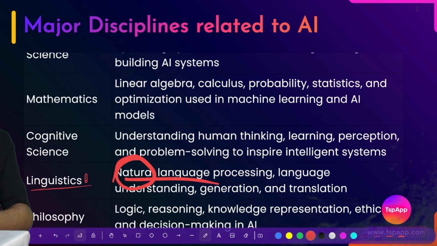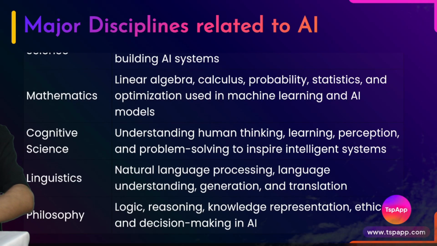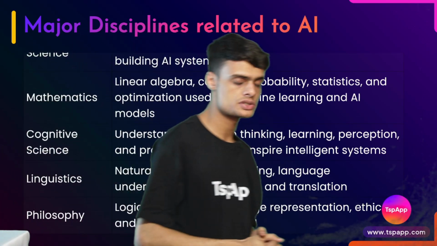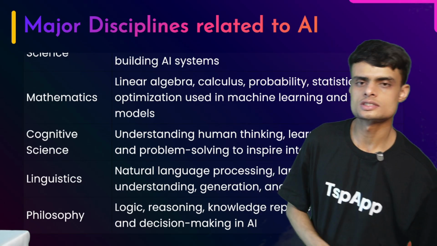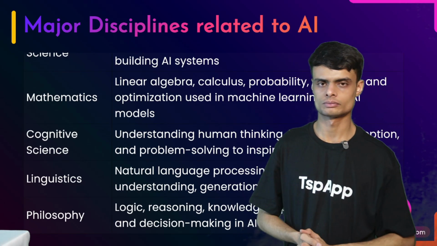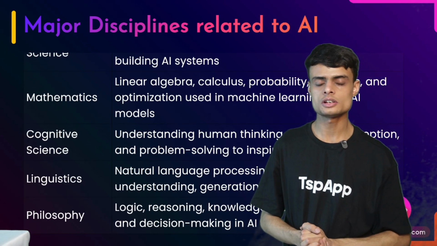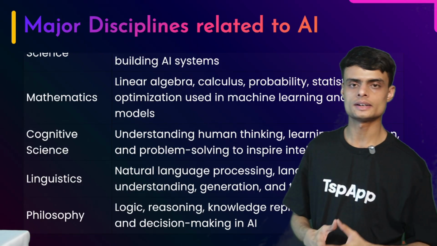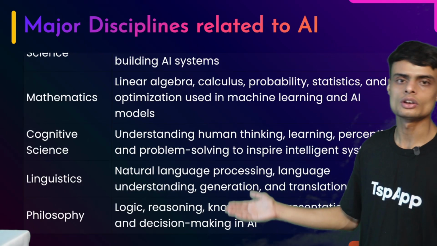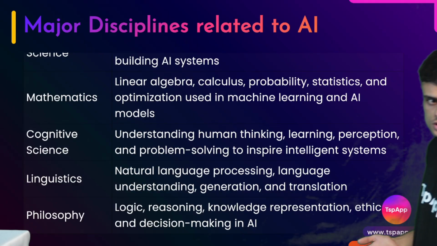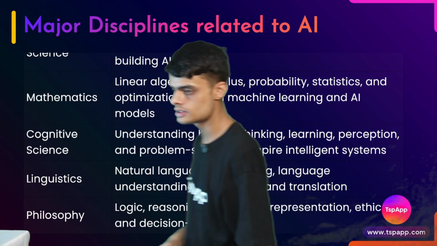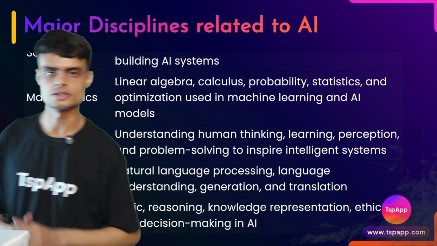Then we have philosophy. What is philosophy? Philosophy is a very deep subject, or I would say a very complex subject. We study logic in philosophy. So philosophy helps AI to understand reasoning, knowledge representation, and decision making skills. All these things require philosophy.